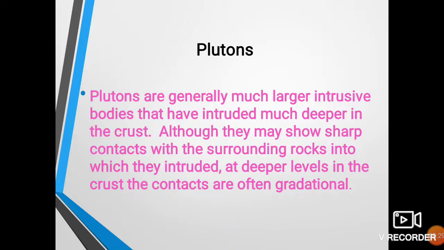Then plutons. When such intrusions are of very large scale or giant types of intrusions, they are called plutons, and they are found at great depth. They are not hypabasal or shallow intrusions. They formed at greater depth. They also have sharp contact with the surrounding rock into which they intruded. Sometimes the contacts are gradational.